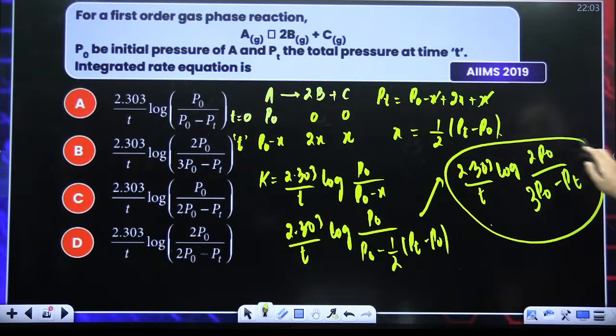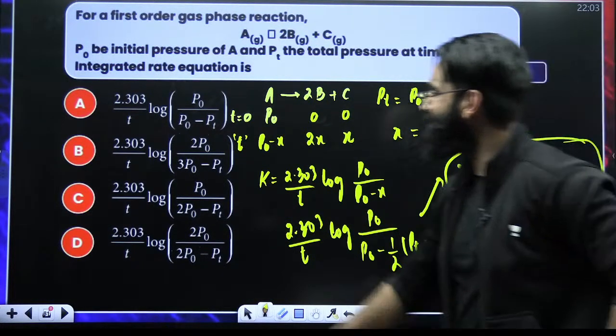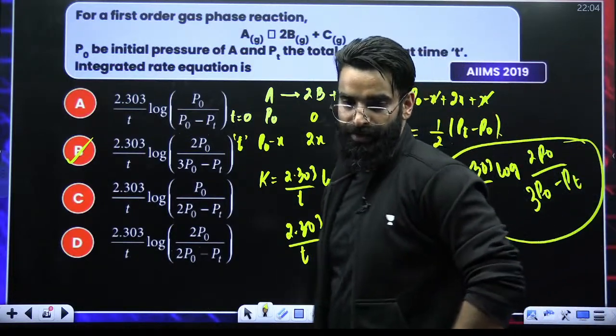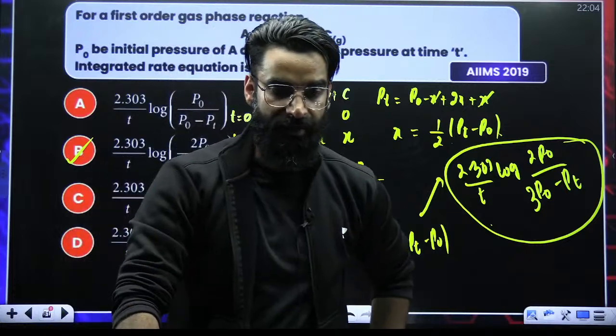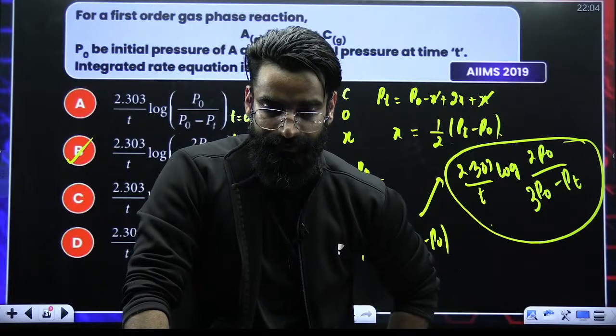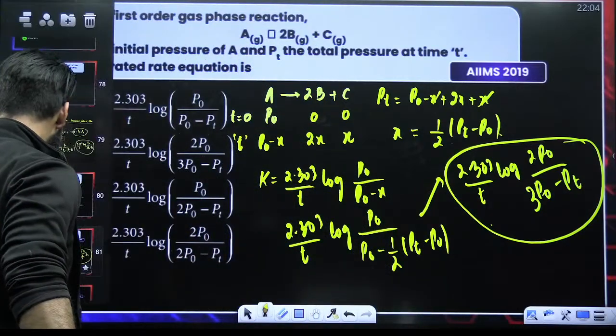Do you see any expression like this? 2.303 divided by T log of 2 P naught divided by 3 P naught minus PT. So this is going to be the final answer of this particular question. Okay? Perfect, guys. I hope this is all clear.